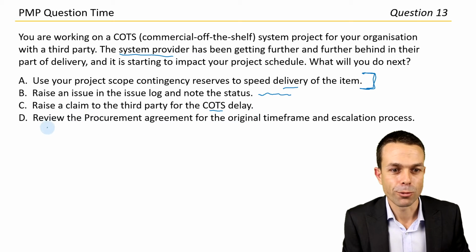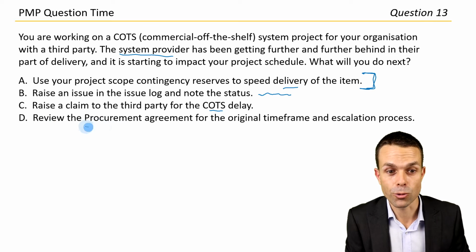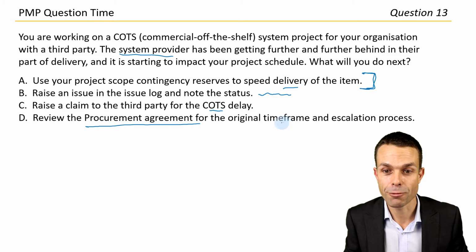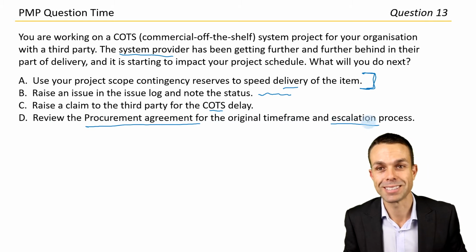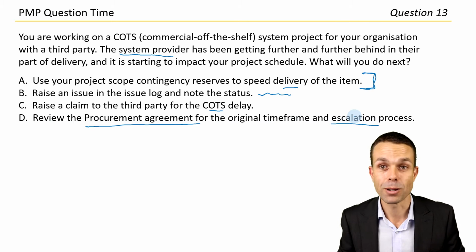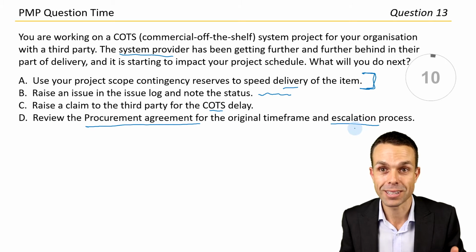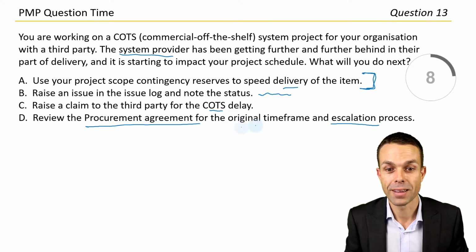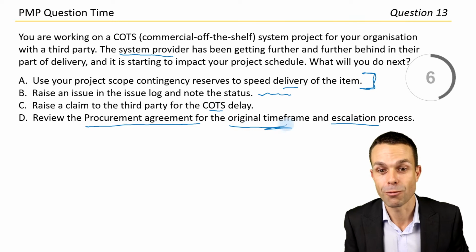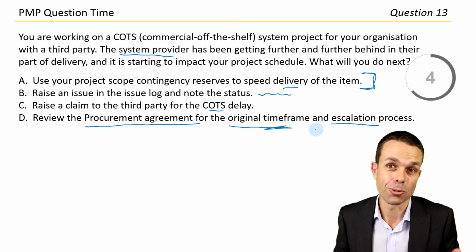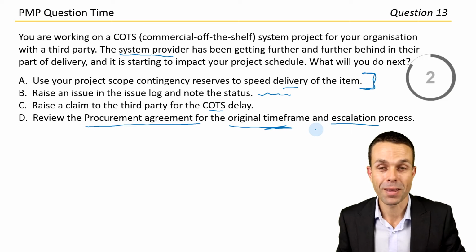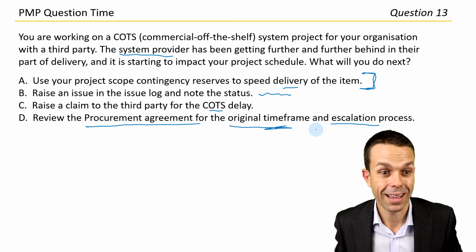What's the last one? Review the procurement agreement for the original time frame and the escalation process. That sounds perfect to me because we need to work with them. So how do we work with them? We need to get that process in the procurement agreement. And also, what was the original time frame we agreed to? Is it still within that time frame or is it behind now? I think for us, let's go with answer D.